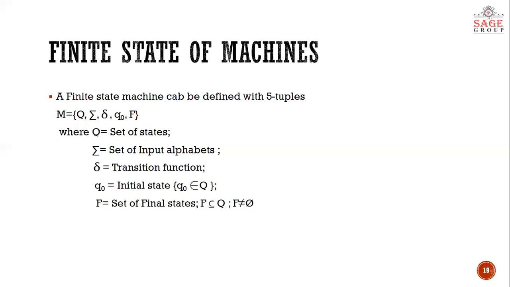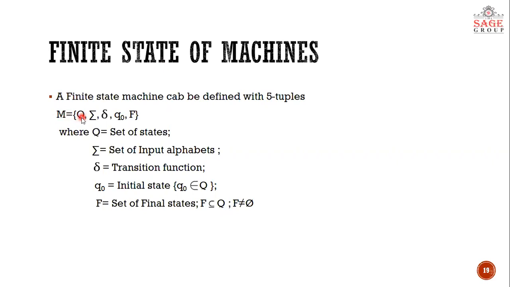What is finite state machine? Actually, the formal definition of a finite state machine. So finite state machine can be defined with 5 tuples, and those 5 tuples are Q, sigma, del, q naught, F. What are these 5 symbols? Let me explain one by one. First of all, capital M is written here. M denotes the name of machine. So this is nothing but just the name of machine. You can write anything here.